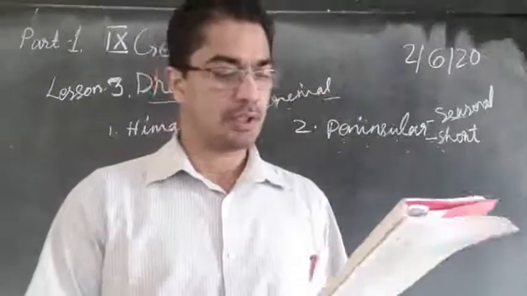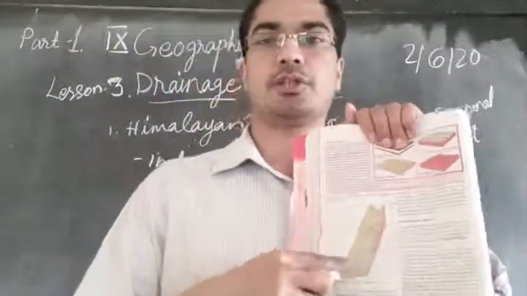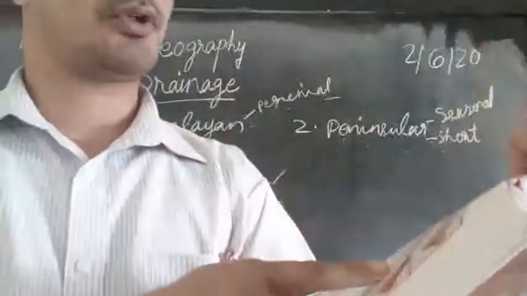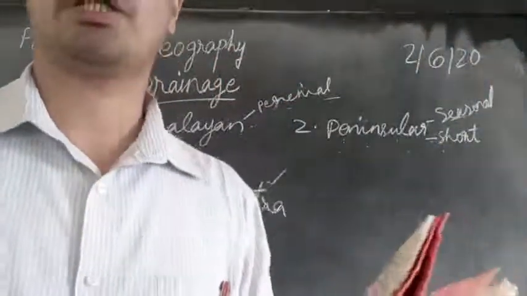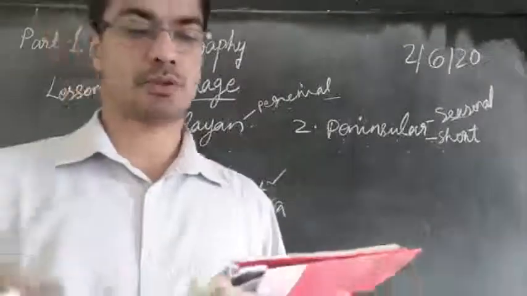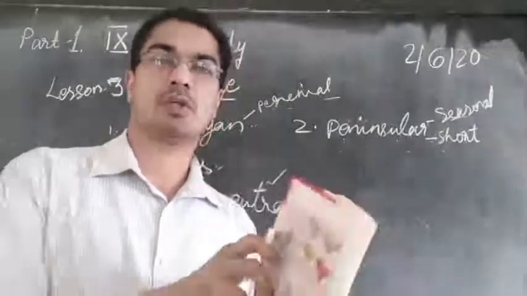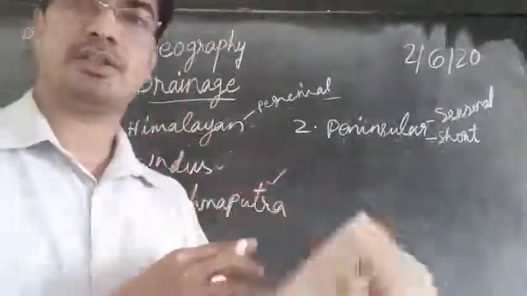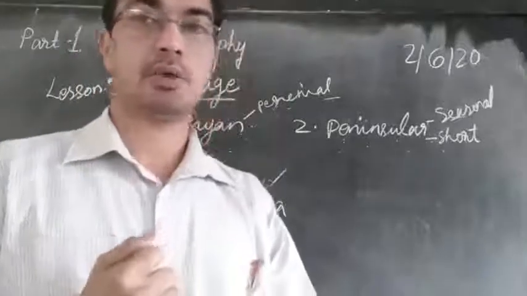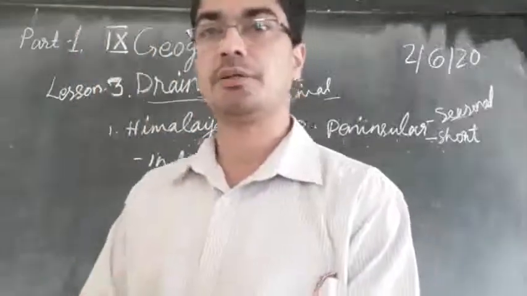So you saw already the course of the river that is flowing. So how they appear. As it is flowing, it is creating different features as well. Now let us see here. There are 4 shapes given there. There are 4 types of drainage systems that are formed by these rivers or the physical features of our country. So we can see the drainage patterns. Let's see what are these patterns and how they are formed, what is their shape and so on.